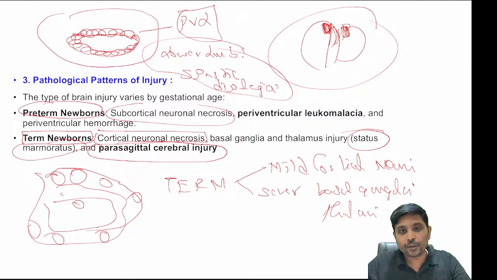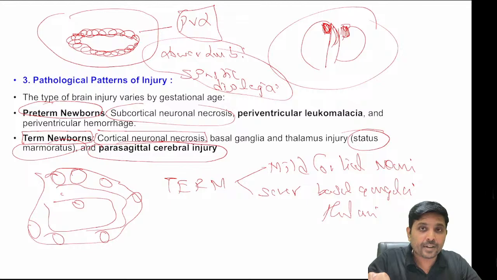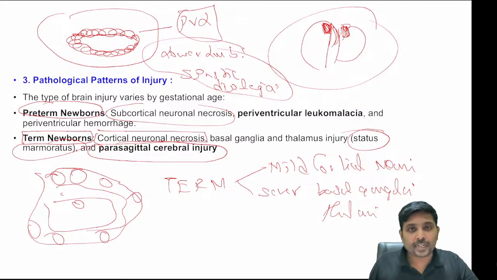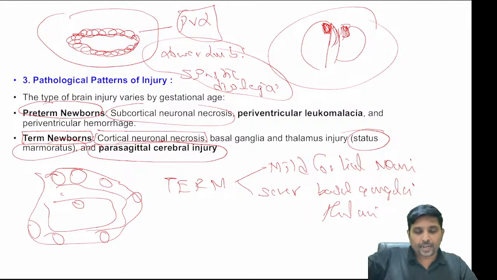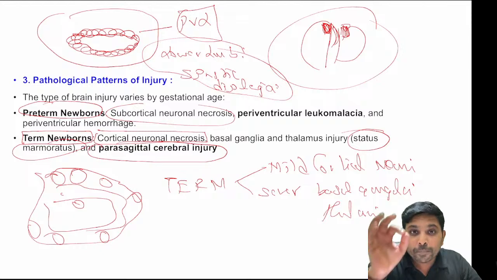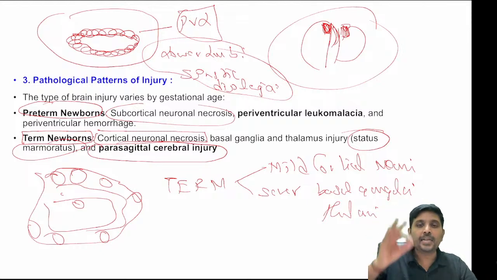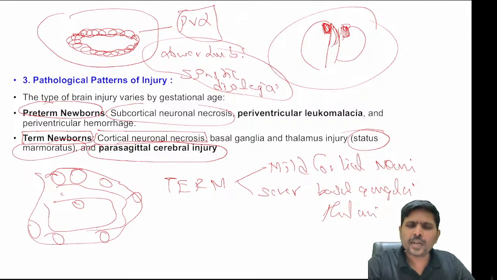A very important question in your viva, as well as in NEET or NExT. They will ask: the following are pathological patterns of injury in term babies except: parasagittal, status marmoratus, cortical neurons. Or they will ask periventricular leukomalacia, spastic diplegia, scissoring gait as manifestations of hypoxic injury in preterm babies, not in term babies. Subcortical and periventricular leukomalacia is a manifestation of preterm brain injury. Along with that, intraventricular bleed also occurs mainly in preterms rather than in term babies.